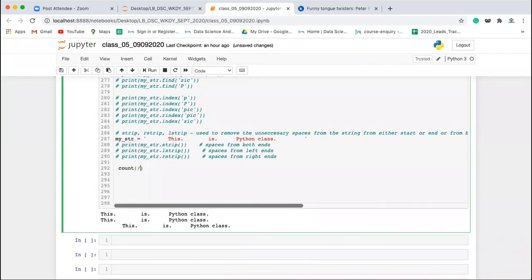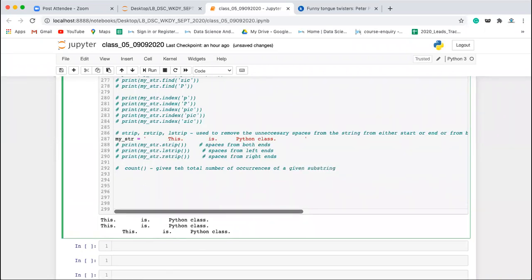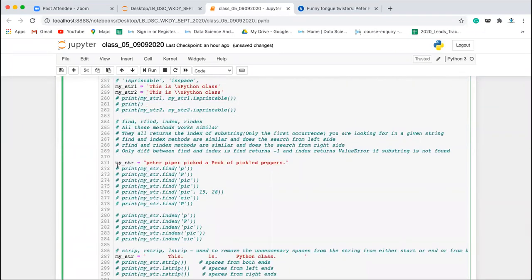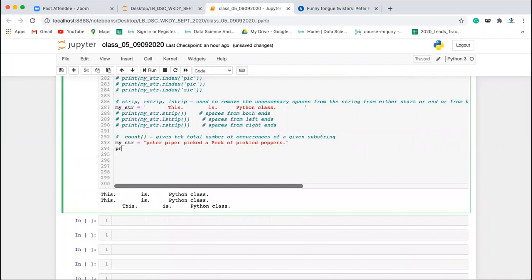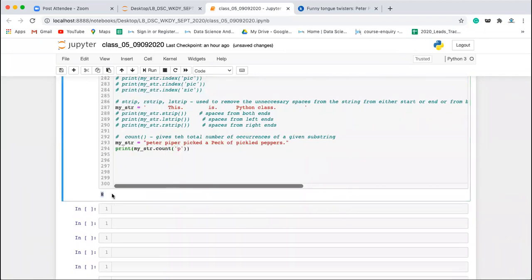Count method. Okay, now how does this count method work? Count gives the total number of occurrences of a given substring. For example, let's say we have this my_str, and you want to find the total count of small p. You'll write print my_str dot count, and you want to count small p. It will give you the total number, 8 times. Small p is repeating 8 times.